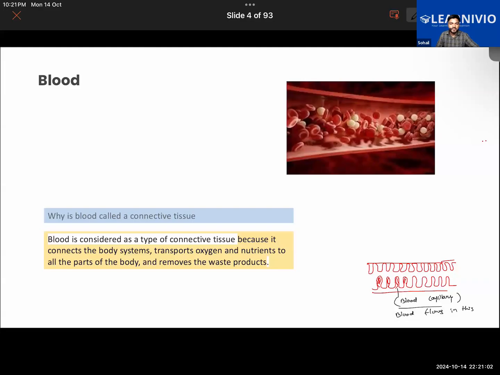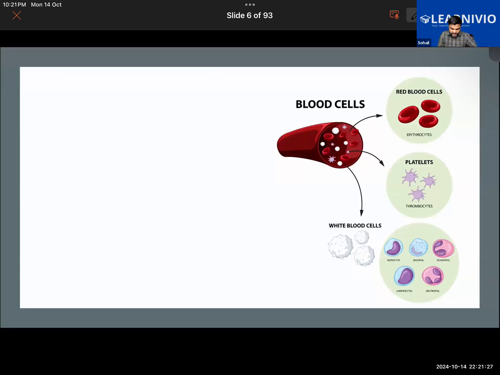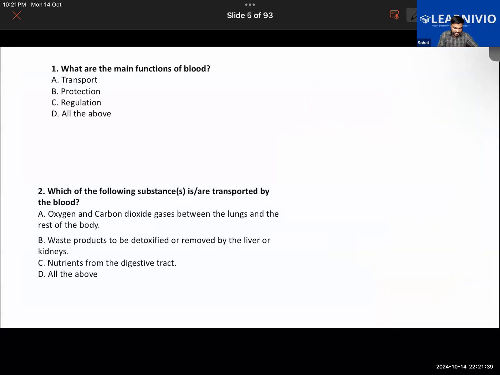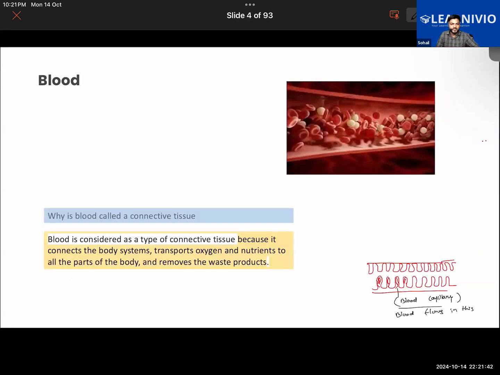In order to stop that, blood has a component in it. Blood has some special cells in it which help in clotting. Getting what I'm trying to say? So the blood will be protecting your body from losing the essential nutrients. The loss of blood will be prevented by forming a clot. There's a type of cell which we'll be learning about, called platelet, also called thrombocytes. It will be helping in stopping the bleeding by forming a clot. That is also one of the functions performed by the blood.